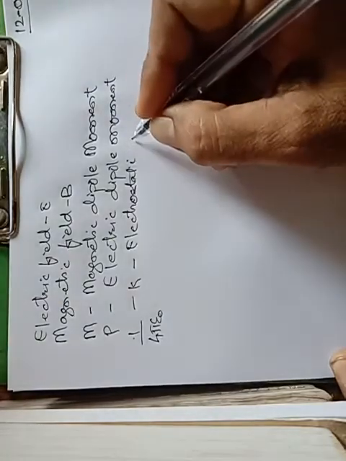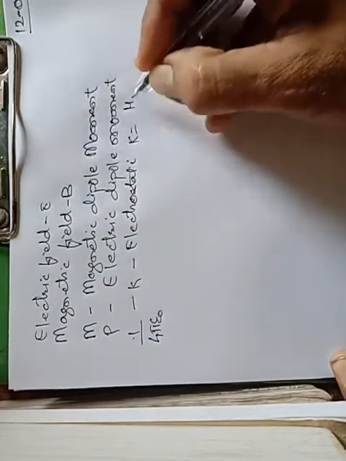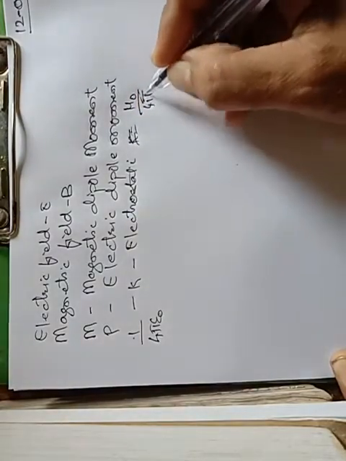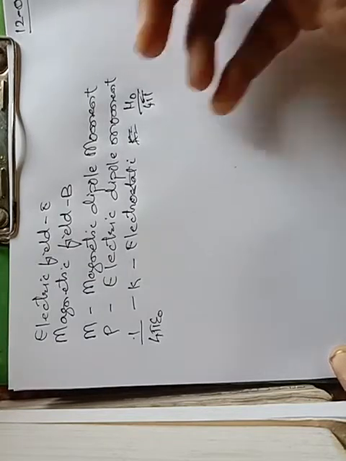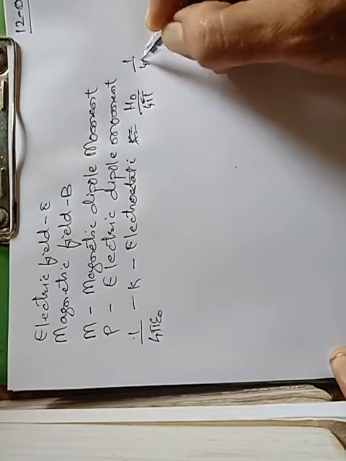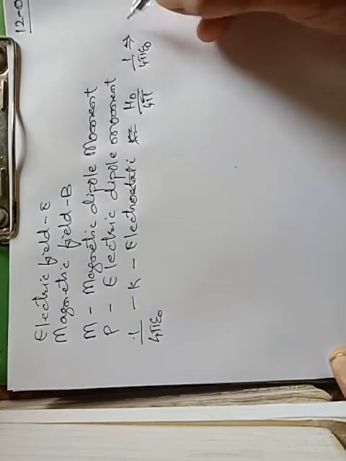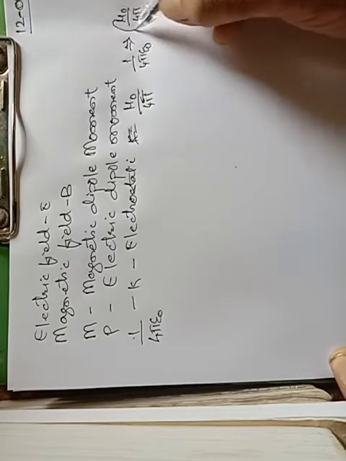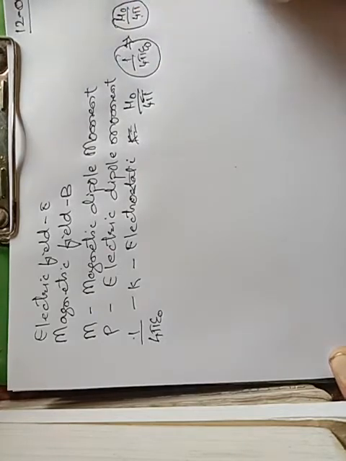Now what about in case of magnetism? Magnetism is having mu naught by 4 pi. So mu naught by 4 pi is the constant for magnetism. In short, 1/4 pi epsilon naught implies mu naught by 4 pi. This is the case of the magnetic field and this is the case for electrostatics.